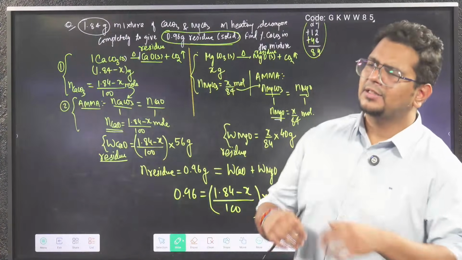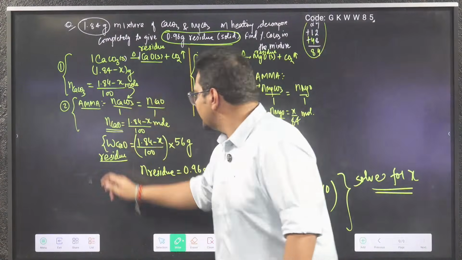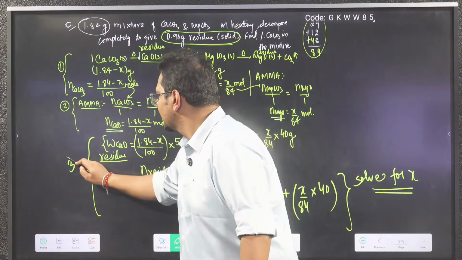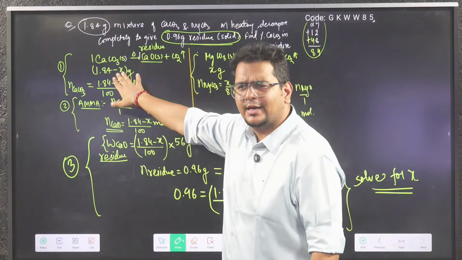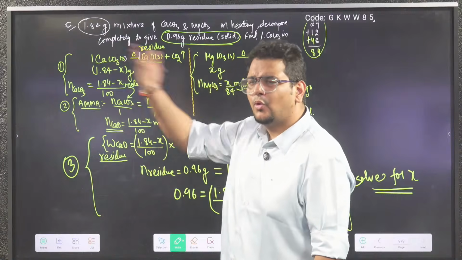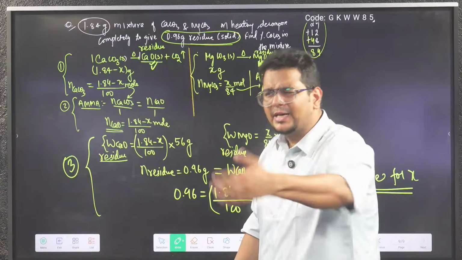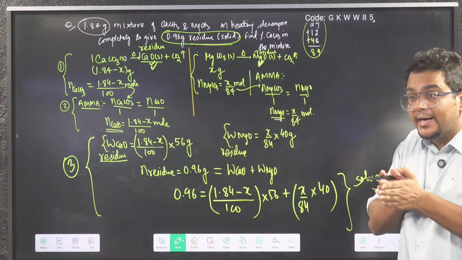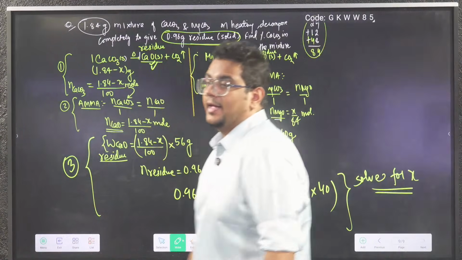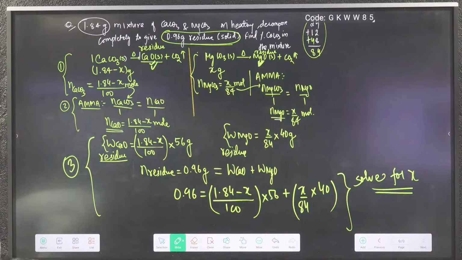So obviously the method is very easy if you understand it in bits and pieces. Step 1, step 2, and then step 3. I have taken mass x gram here, 1.84 minus x gram there, found moles by applying mole analysis, got the moles of residue, multiplied with their molar masses to get their masses, then added them and put it equal to 0.96. And now the drama starts. Now you have to do the math and find the value of x.